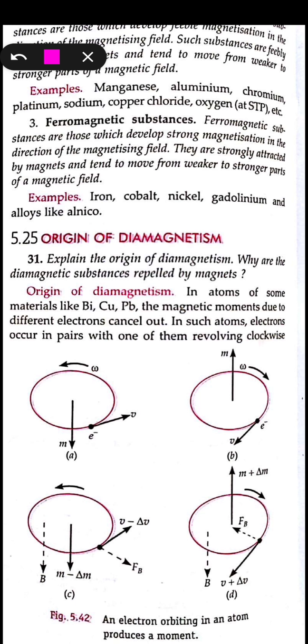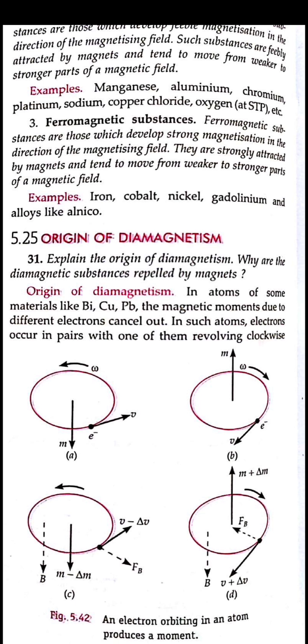Okay. Now we'll see the next figure, where the electron is moving around the nucleus, but here the magnetic field is given. So whenever the atom or the electron is placed in the magnetic field B, the speed with which the electron is revolving, the angular velocity, will change. It can increase and it may decrease also.